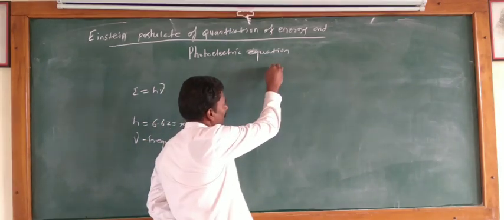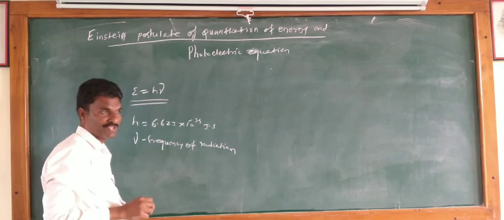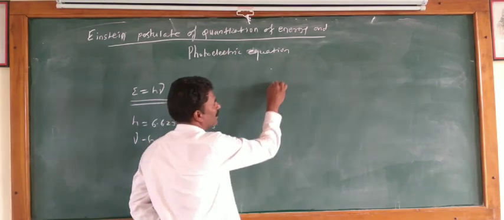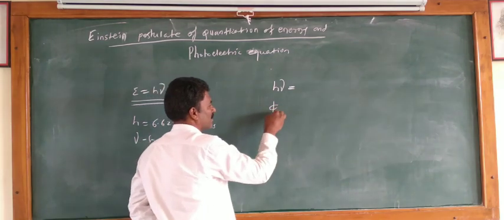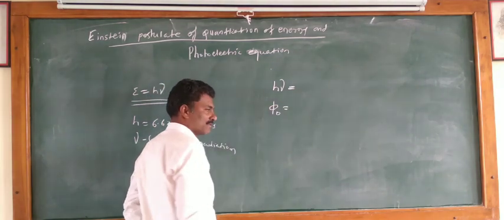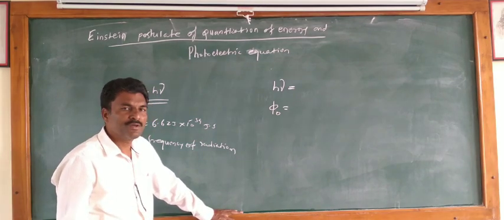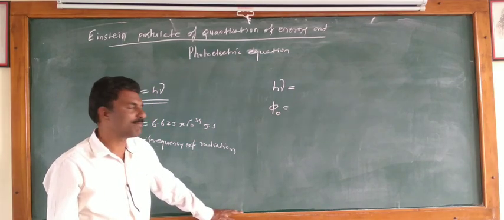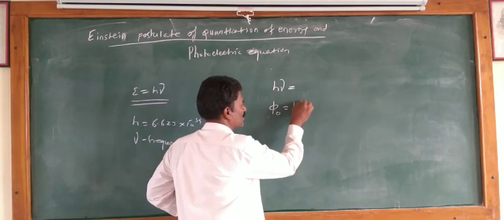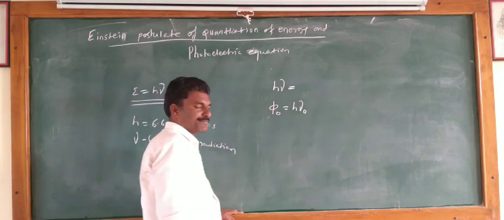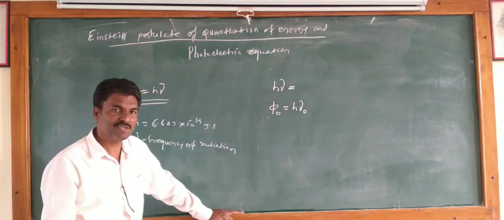Here, the energy of the photon is E is equal to h nu. And phi naught is the photoelectric work function, that is, the energy required to remove the electron from the metal surface. This photoelectric work function is equal to h nu naught, where nu naught is the threshold frequency.